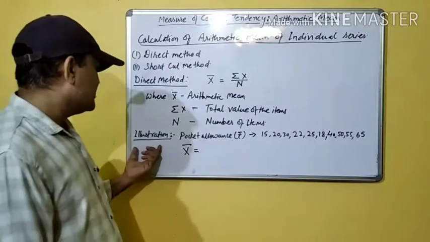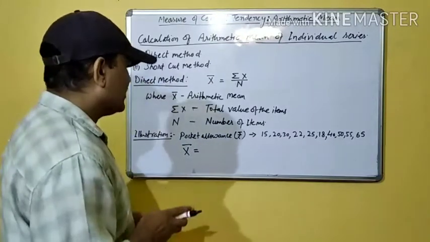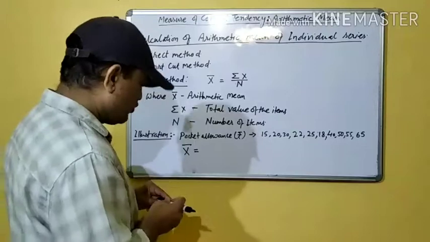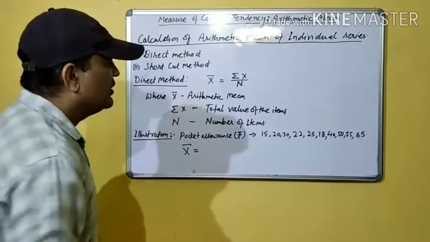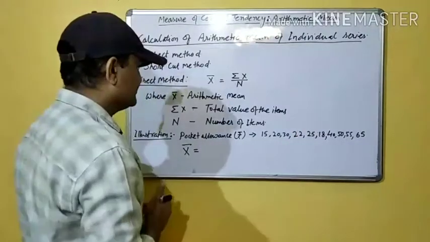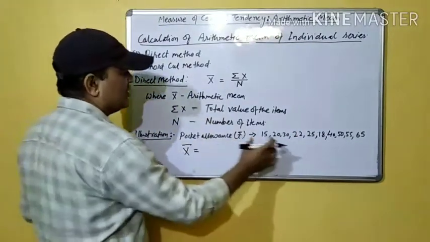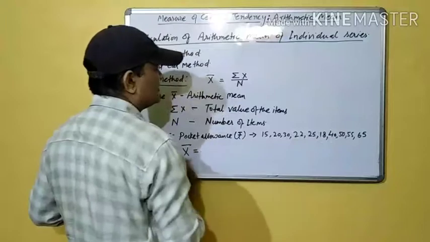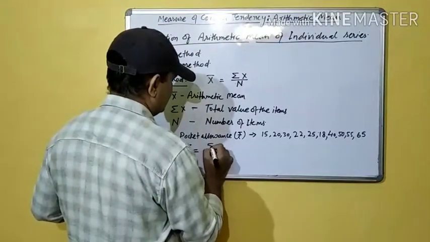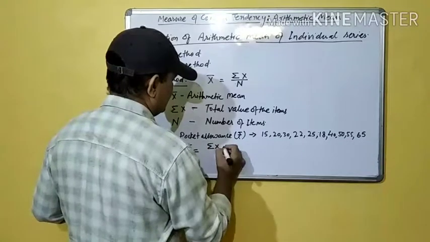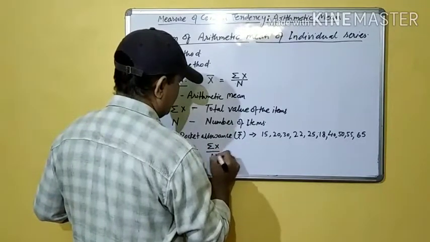So here is an illustration. The pocket allowance of different students in rupees is given, and we will try to find out the arithmetic mean of this series. The summation of this particular series comes to around 340, means summation x upon n.